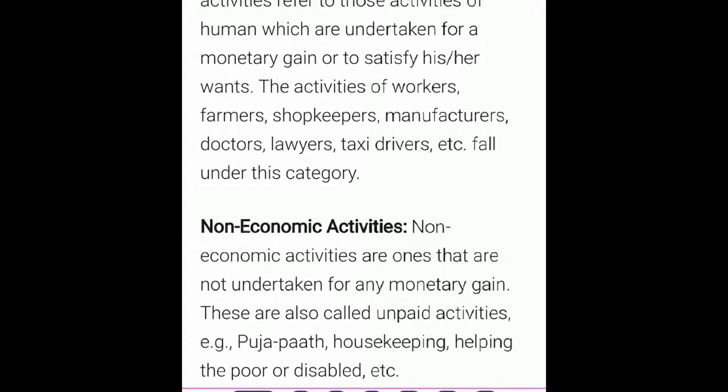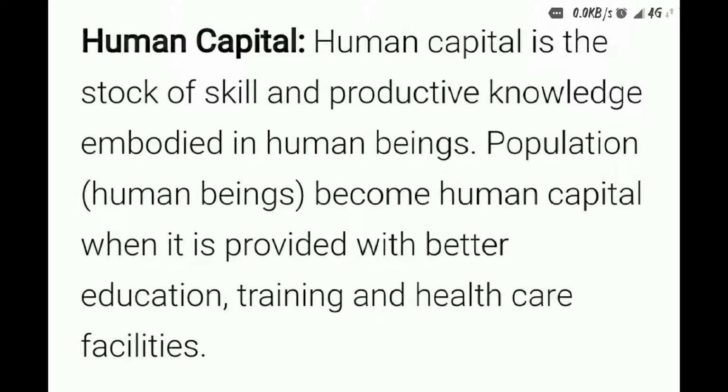Our next topic is human capital. So what is human capital? Human capital is a stock of skill and productive knowledge embodied in the human population. Population becomes human capital when it is provided with better education, training and healthcare facilities.